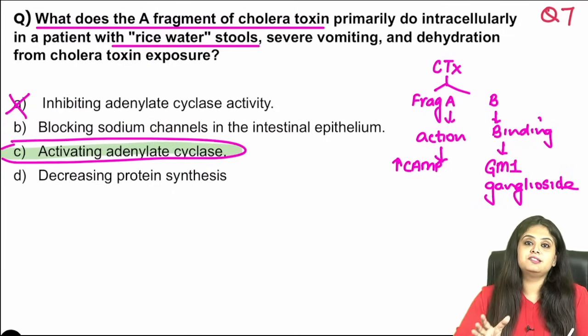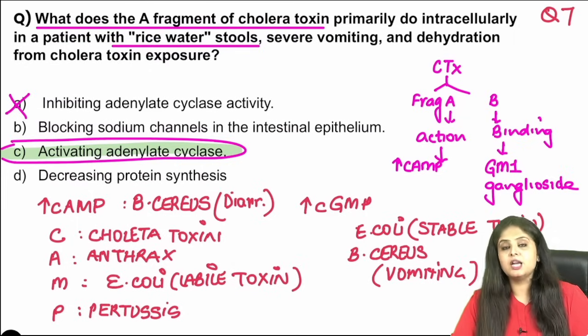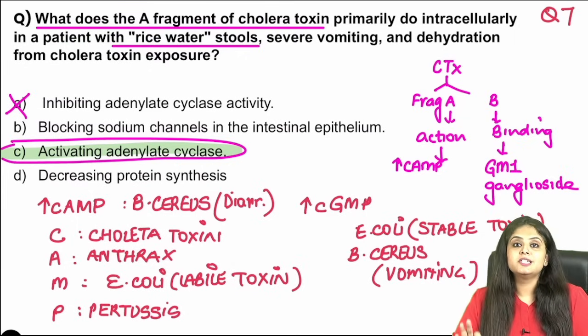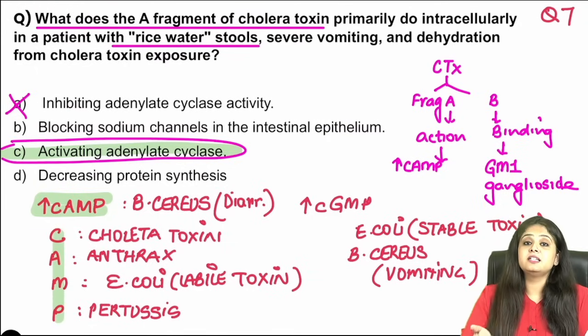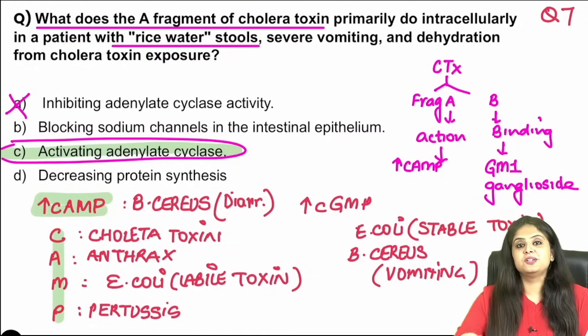I know we've revised this multiple times, but why not one last time? All the toxins that increase cyclic AMP and cyclic GMP. For cyclic AMP, we have the mnemonic. In fact, in the last 10 on 10 series, you guys had only written it in the comments. So I'm just giving it back to you from your own comments, putting it out there.